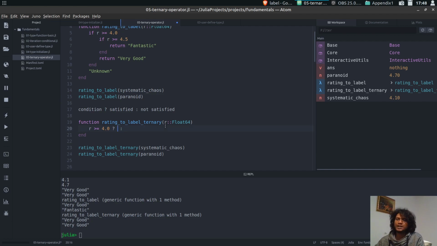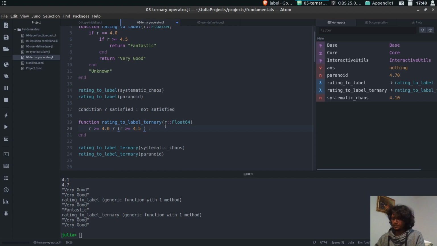First it checks the condition. I'm just putting in a bracket to show you, to separate the condition part. If the check is satisfied that it's greater than 4, I also have to check if that is greater than or equal to 4.5 or not. So I'm assuming that it's greater than 4, and now I'm checking the condition that it's greater than or equal to 4.5.